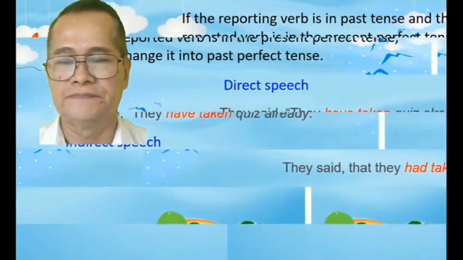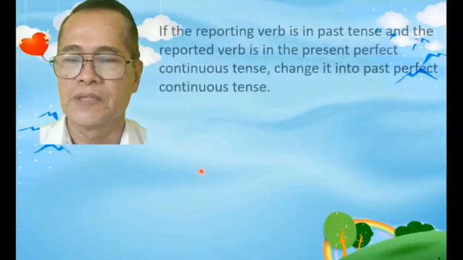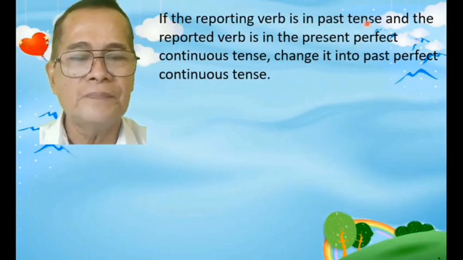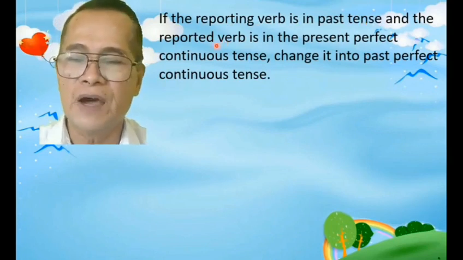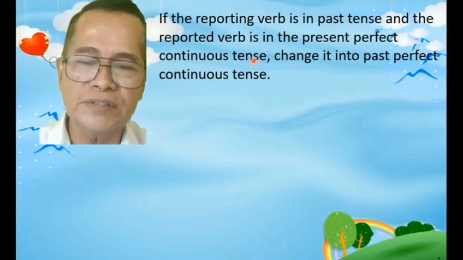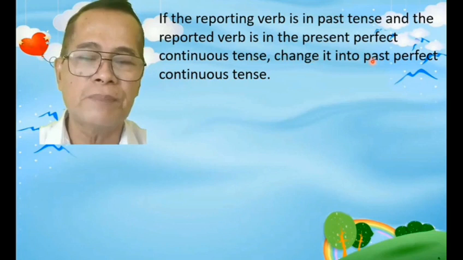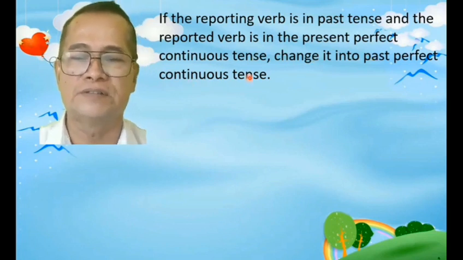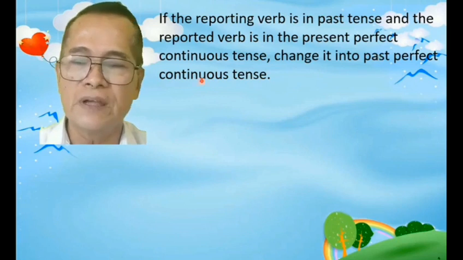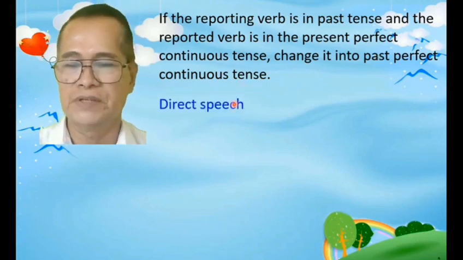Next. If the reporting verb is in the past tense again, and the reported verb is in the present perfect continuous tense, change it into past perfect continuous tense. From present perfect continuous to past perfect continuous tense.